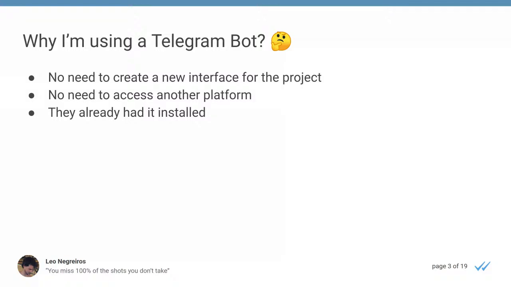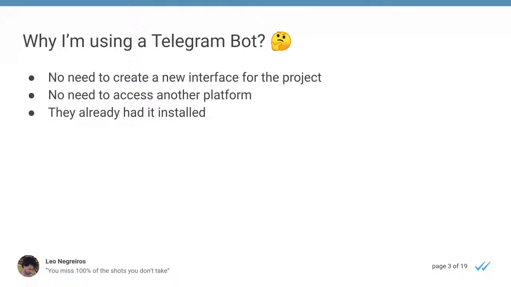And why am I using a Telegram bot? Because you can ask me, hey, Leo, you are very good with React. You like to develop front end. Why are you not doing this time? Do you hate it right now? What's going on? So that's because I want people to use my project. And if I were to try to get their attention away from their cell phone to use another platform, it will not work, because it will be a burden for everyone to access yet another site to do something, because we are competing with Instagram, with TikTok, with Twitter, and it's very hard to get people out of those platforms, from the mainstream social media.